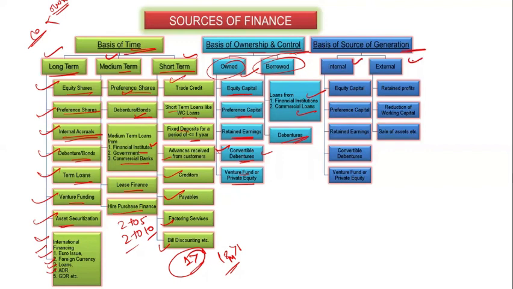Now on the basis of the source of generation: internal and external. The internal has internal sources like equity capital, preference capital, retained earning, and convertible debenture, which we have already seen in owned. So owned is nothing but internal source of generation of funds. Now the external has the retained profit.